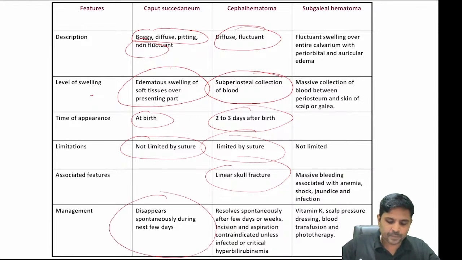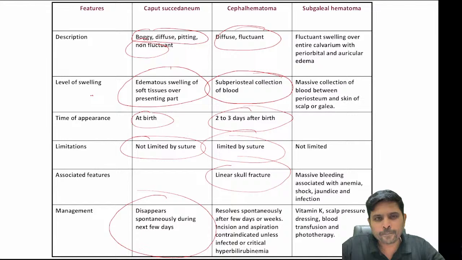What is the management of choice for caput? Observation, whereas the management of choice for cephalohematoma is also observation. But if there is an abscess formation, drain it. If there is hyperbilirubinemia, this is a concealed bleed.